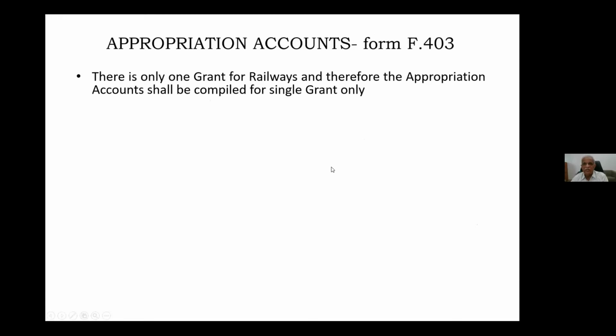So now appropriation accounts form. I already told that previously there used to be 16 demands for grants, but now there is only one grant. So for that one grant, we have to compile appropriation accounts only for one grant only. That means under grant, what are the things you will be having? After grant, you will be having major heads.